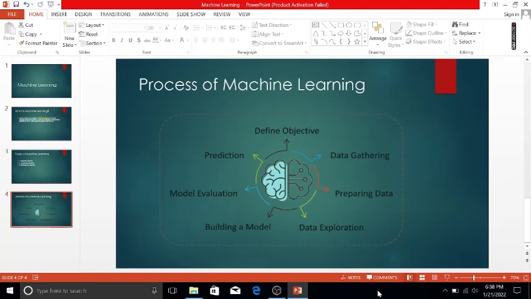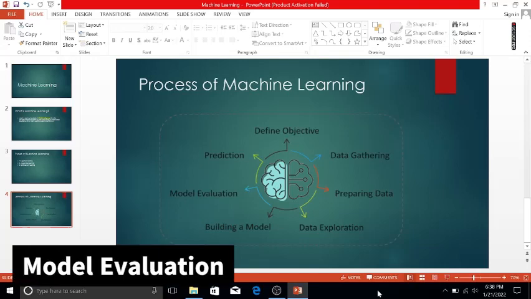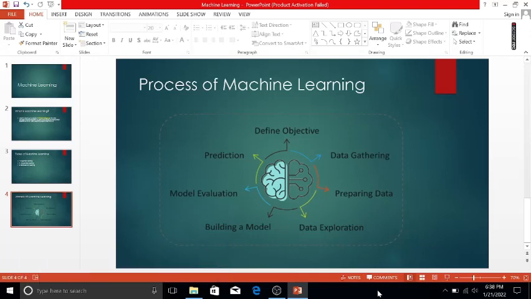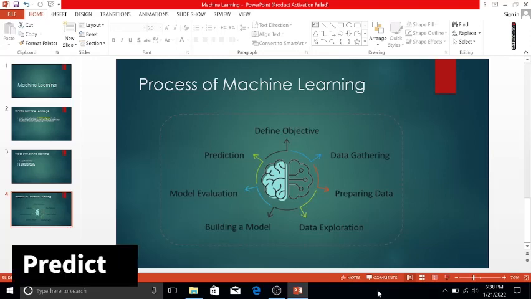Okay, then model evaluation. In this, put the model to a test. In this we are doing testing. So testing data is used to check the efficiency of the model, like how accurately it can predict the outcome. So after model evaluation, our last step is prediction.